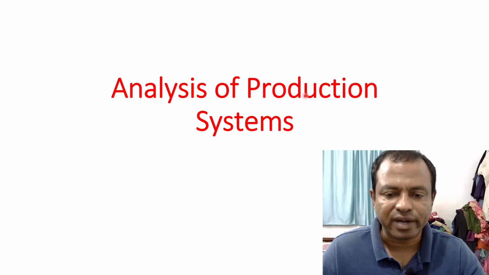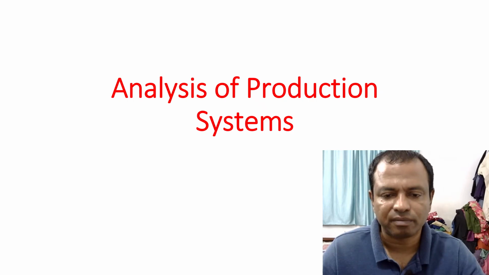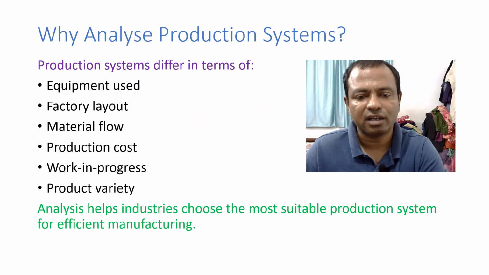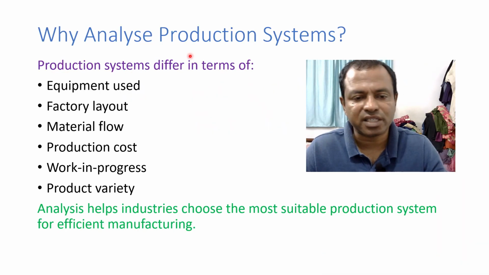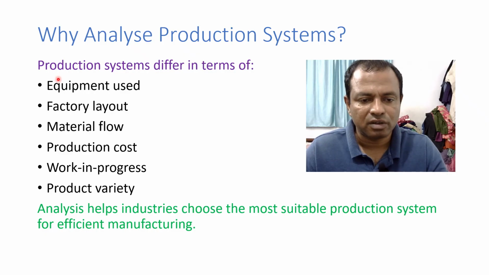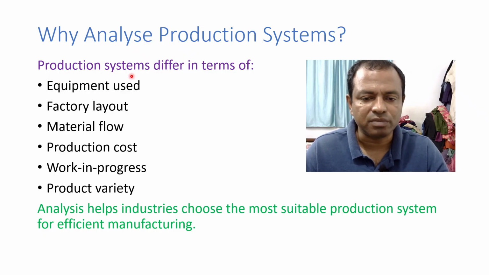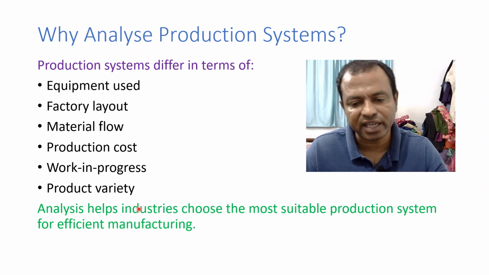So next we have to analyze a production system. Analysis of production system, that is the next topic. So why we should analyze a production system? Production systems differ in terms of equipment used, factory layout, material flow, production cost, working process, product variety.